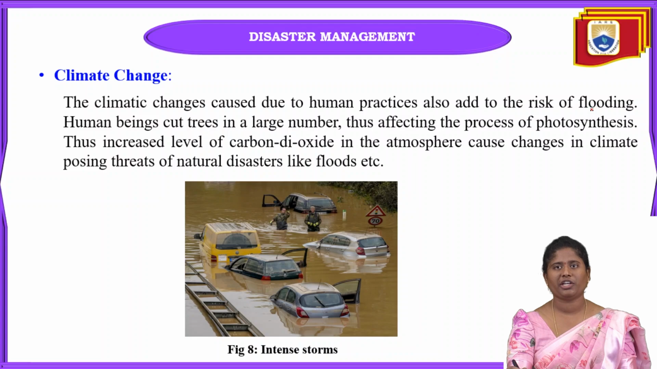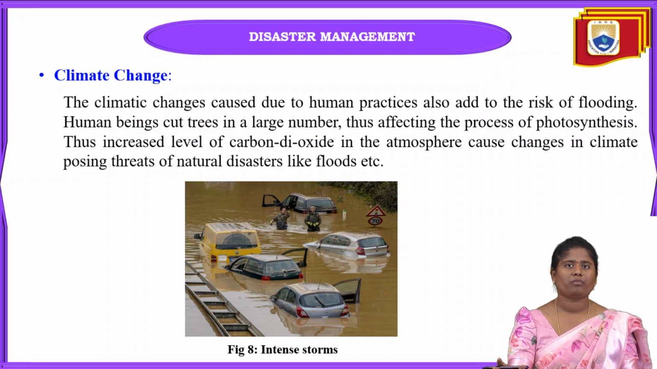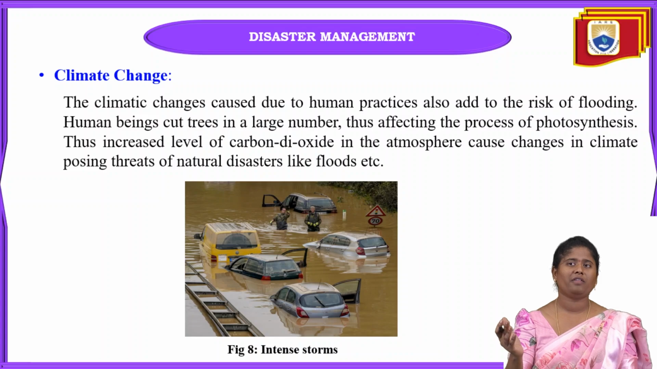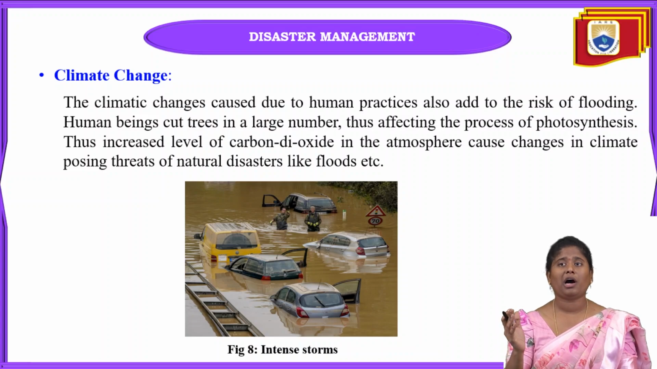Next one is climatic change. Climatic change is mainly caused by human activities. Why? Because if you cut the trees, that will affect photosynthesis. For example, if volcanoes erupt, gases like sulfur dioxide and carbon dioxide are released into the atmosphere, and that changes the overall atmospheric conditions. That will also lead to some disasters.